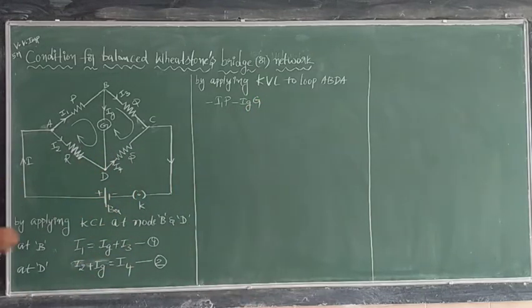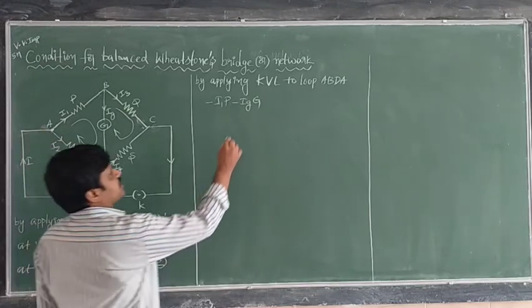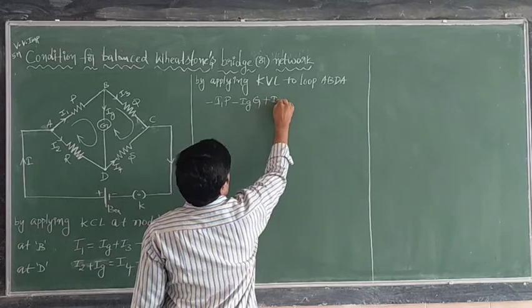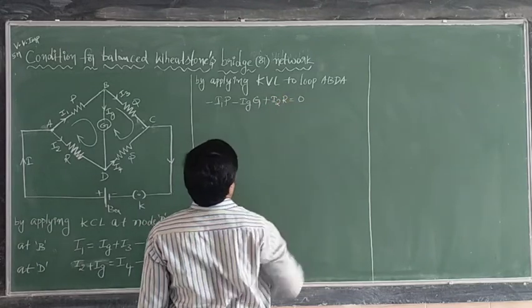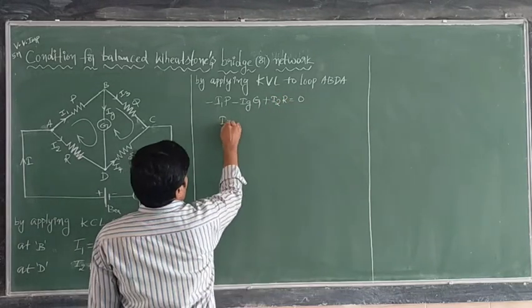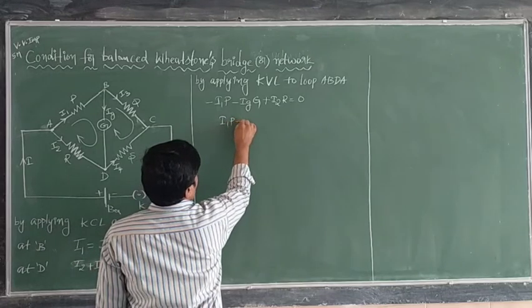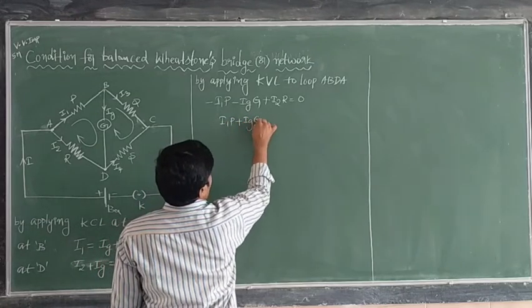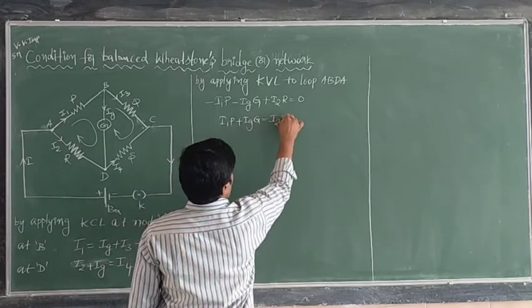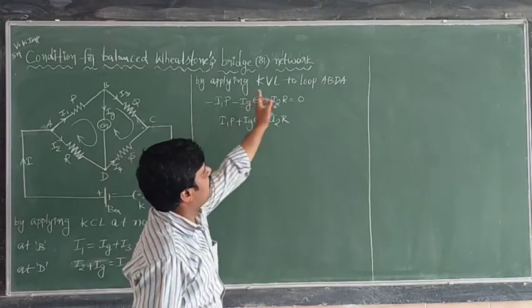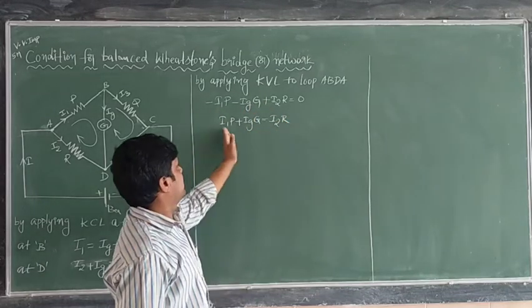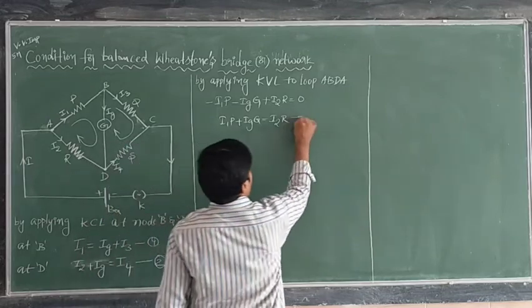Next, when you are going from D to A, the current is opposite to you. So the potential is I2 into R, equal to 0. From this, I can write I1P plus IgG is equal to I2 into R. If we bring the minus terms to the other side of the equation 0, it becomes like this. Now this is equation number 3.